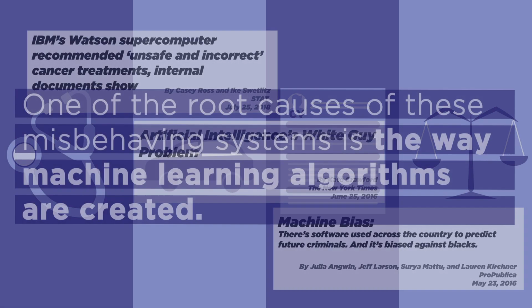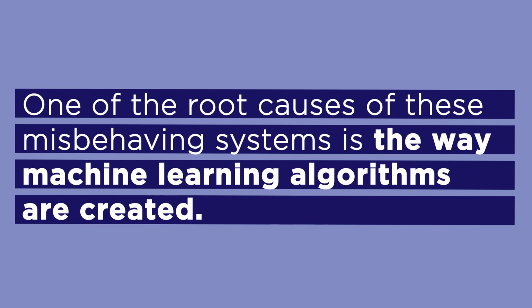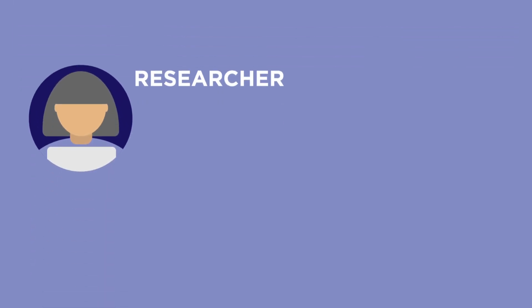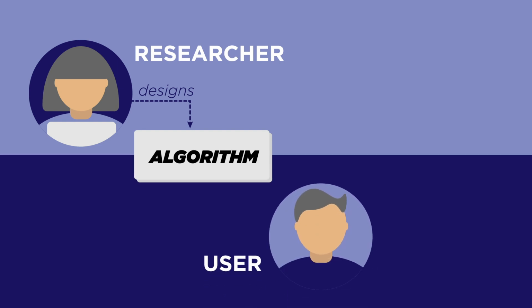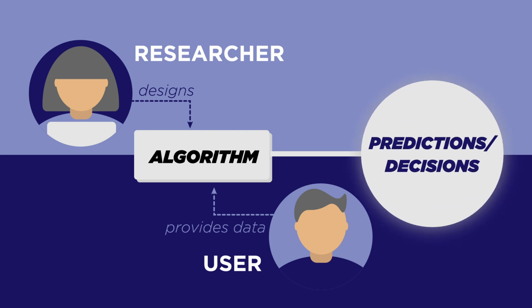One of the root causes of these misbehaving systems is the way that machine learning algorithms are created. Today, machine learning researchers are the designers of machine learning algorithms, which they provide to users such as doctors, companies, or other researchers. These users provide the algorithm with data that it uses to make predictions or decisions that influence people. For example, how to treat a medical patient or whether to hire someone.